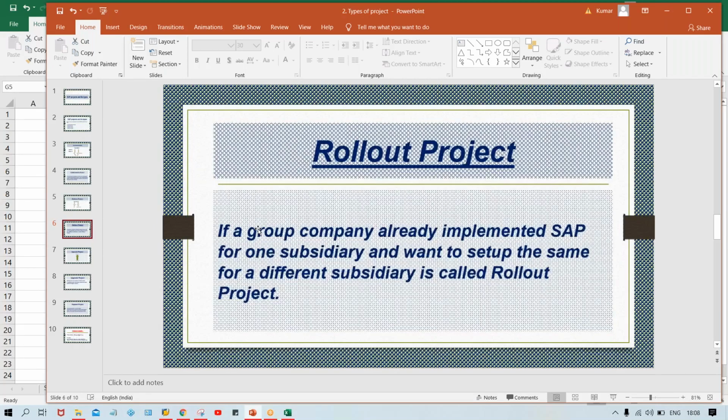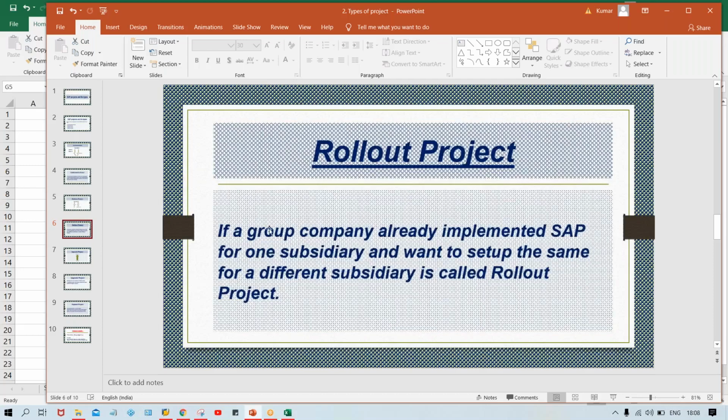For the first subsidiary, it is implementation, and for the remaining subsidiaries, from the second installation onwards, that is called a rollout project. Okay, so this is the difference. I'll tell you practically some differences will be there.